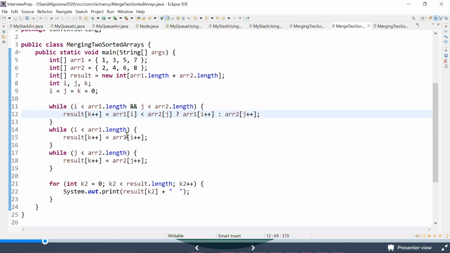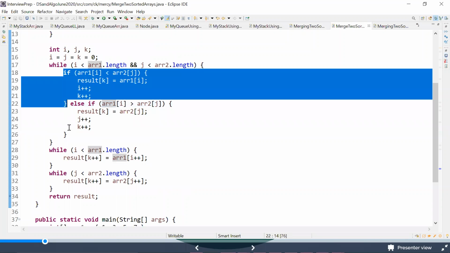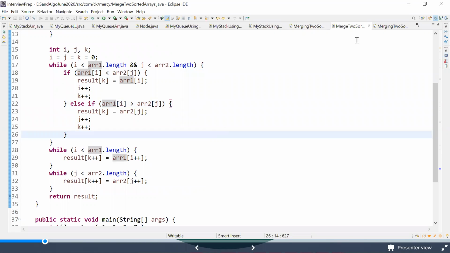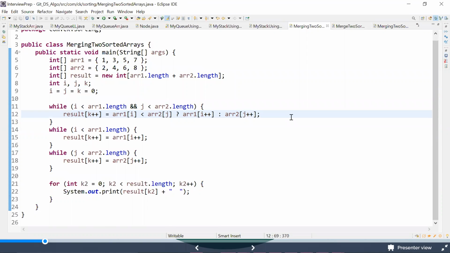The same thing that we have done by using more code. I just wrote it that way so that you will understand it. But once you get familiar with this kind of logic, you can use this ternary operator so that your code becomes much shorter and very clean, right? This is how we solve the problems, guys. This is how we solve the interview problems.